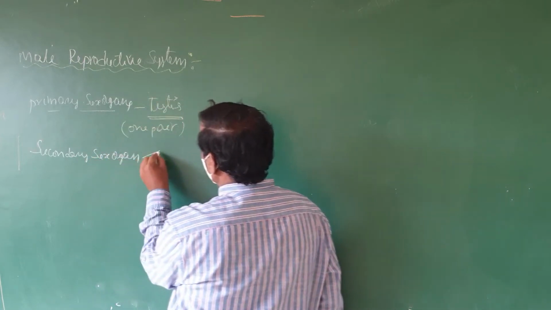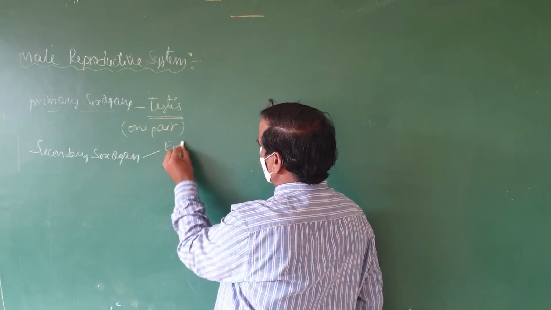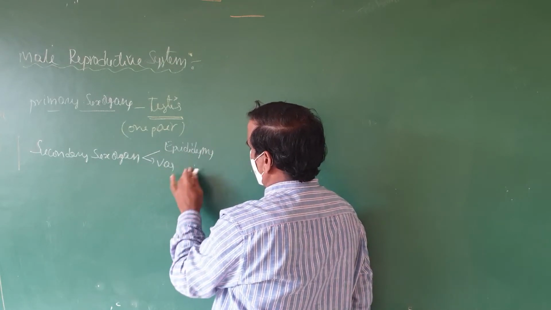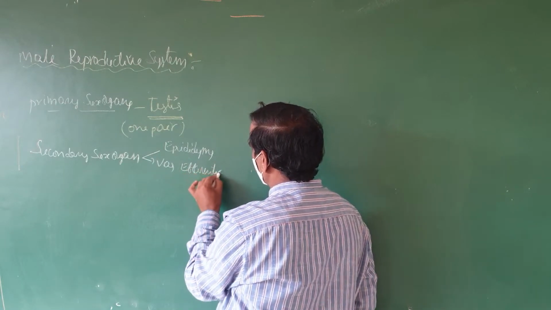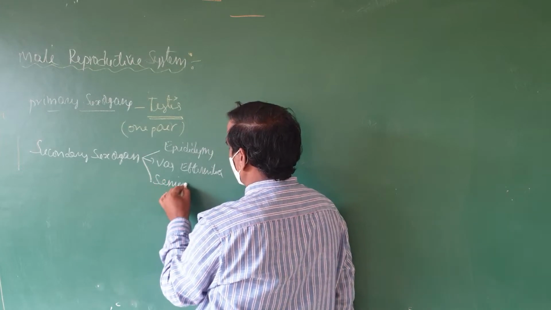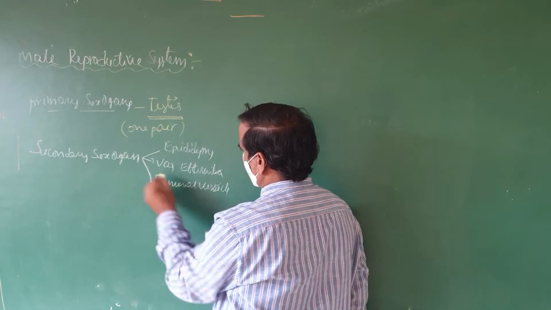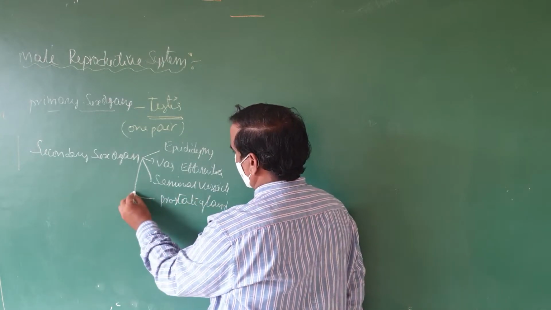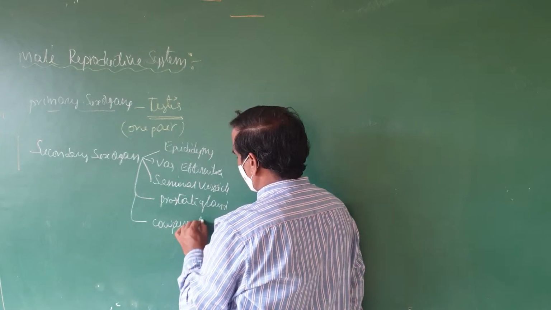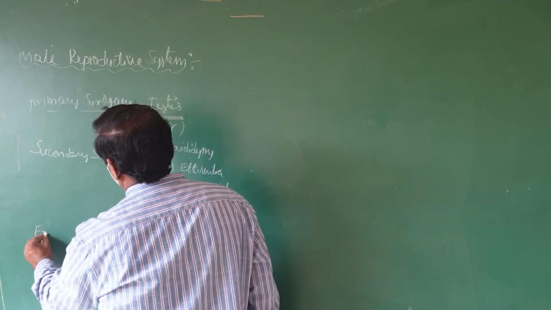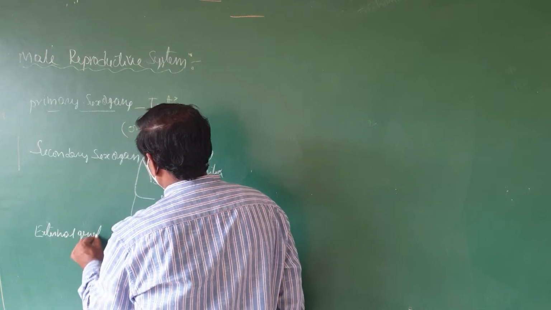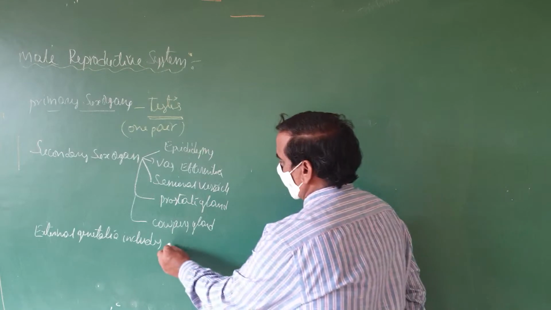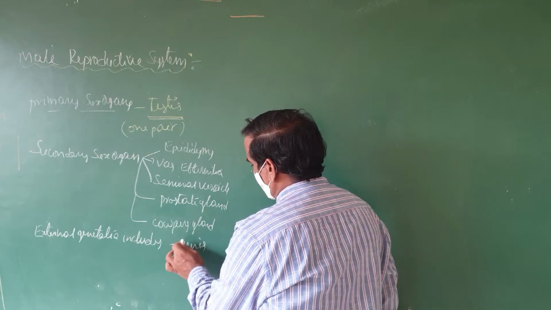sex organs. In these secondary sex organs, we can include the epididymis, vas efferentia, seminal vesicle, prostate gland, Cowper's gland, and the external genitalia, which includes the penis.